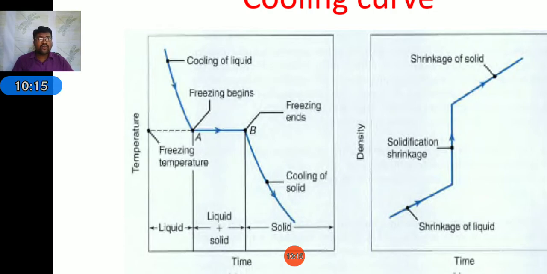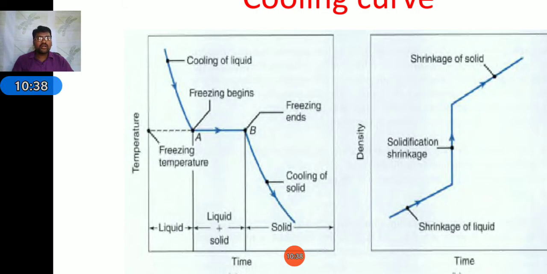We will discuss from the end point B. At this point, the liquid is converted into the solid state. That is the freezing end point. The region in between A and B is in the form of liquid and solid. After point B, it is converted into solid.